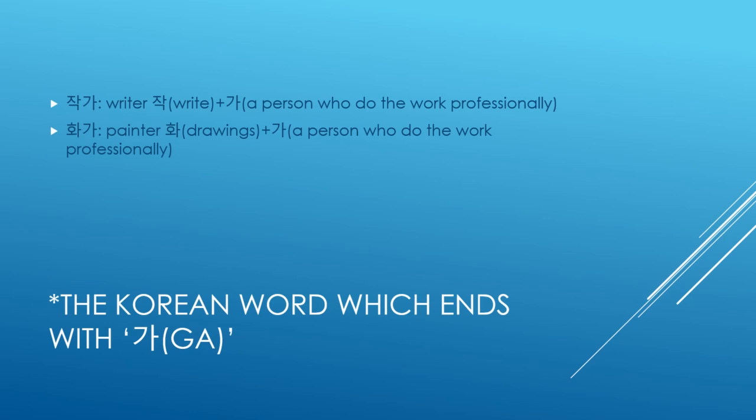In some cases, whenever we try to memorize words that end with ga, let's try to give an example. In English, if you try to memorize the word writer, it could be analyzed as write plus er, right? What do we mean by write plus er? It means a person who does the work as a professional job, right?